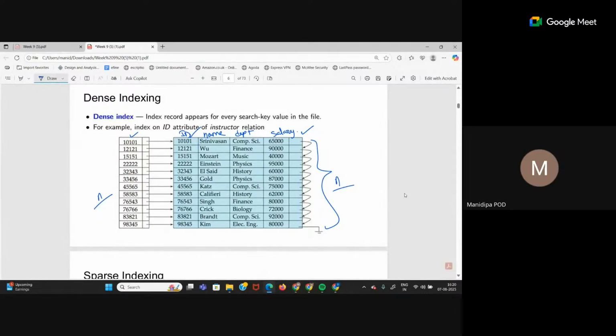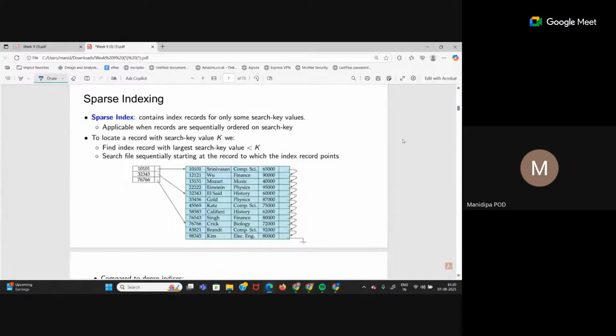Okay. Now the counterpart is sparse index. Now the trade-off is what? In sparse index, we have a very small index. So if I have a table, let's say which has 100 rows, first I will divide that table into blocks of the same size. Let's say I want to create blocks having 10 rows. So how many such blocks do I need? 10 blocks having 10 rows each for a 100 row table, right? So now I have divided my table into 10 such blocks. Sparse index will have only one entry for a particular block. That means in sparse index, we only store the search key value for the first entry in the block.